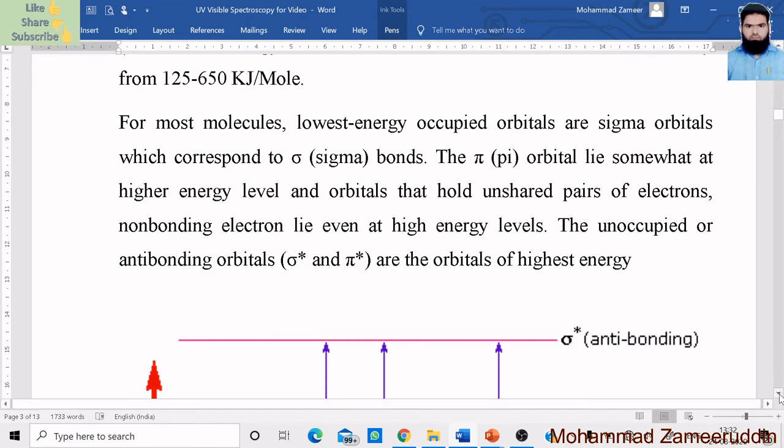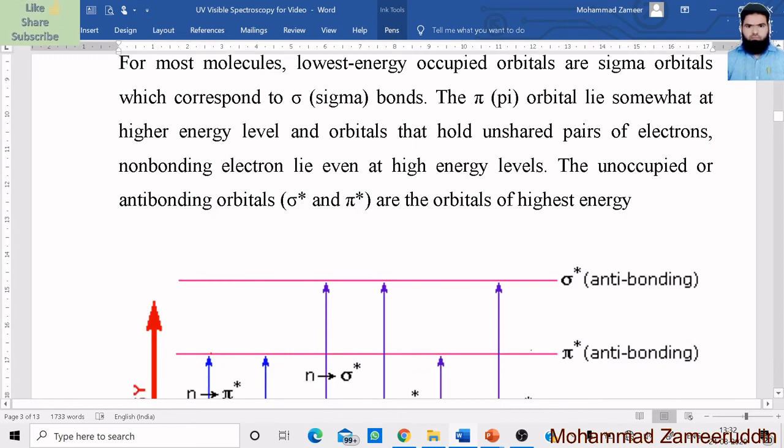Okay. Now, the unoccupied or anti-bonding orbitals, sigma asterisk or pi asterisk, are orbitals of highest energy. Okay. तो यहाँ पे क्या किया हमने कि जो सिग्मा ऑर्बिटल है उसको हमने नाम दिया सिग्मा, एंड जो सिग्मा एस्टेरिस्क है, it is an anti-bonding orbital of the sigma orbital, meaning it is the same orbital but with higher energy, that is an anti-bonding orbital. Okay. So it is denoted by sigma asterisk, and the pi orbital is denoted by pi asterisk.